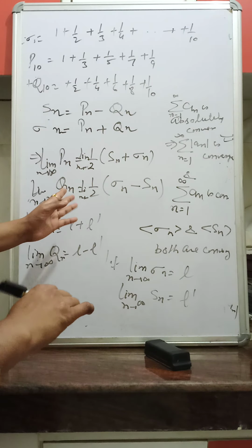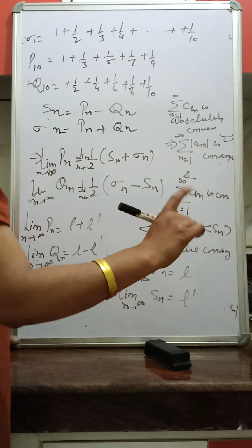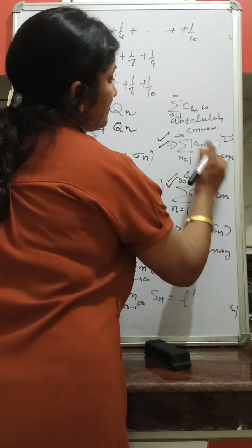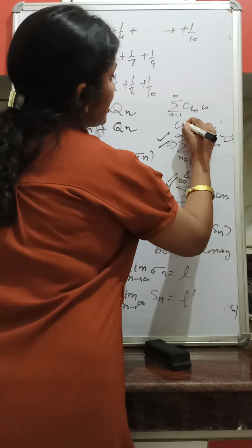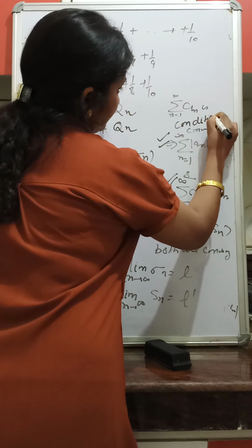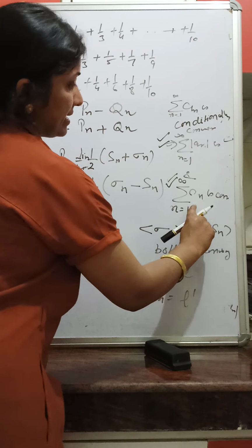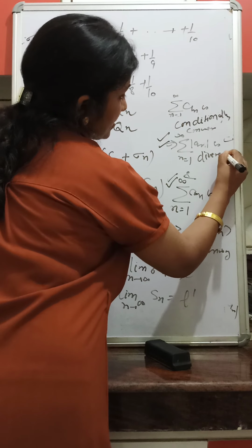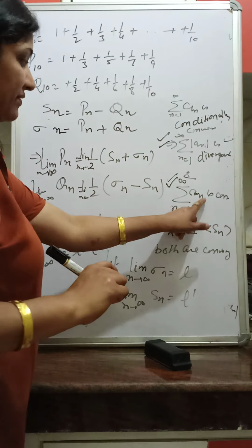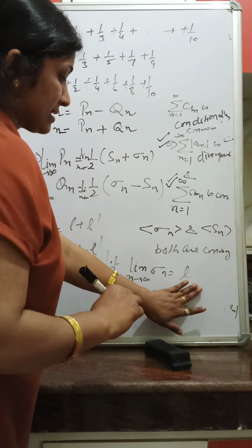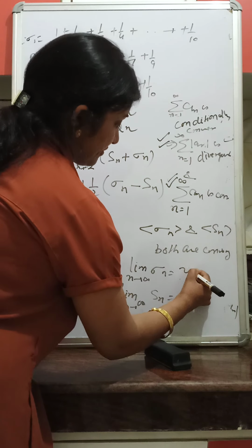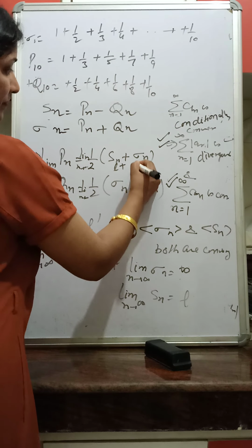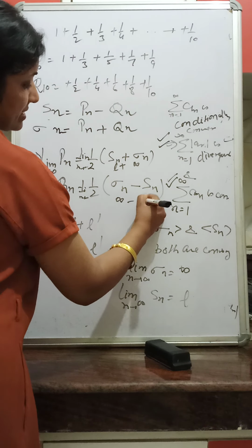You can see from here, if a series is conditionally convergent, then summation a_n is convergent, but summation modulus a_n is divergent to infinity. So if summation a_n is convergent, suppose this is L, and sigma n goes to infinity, then this is L plus infinity and this is infinity minus L.